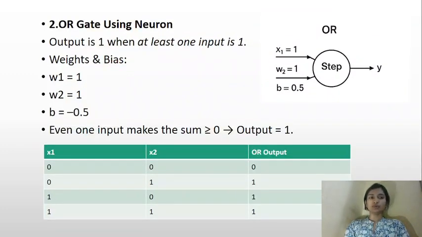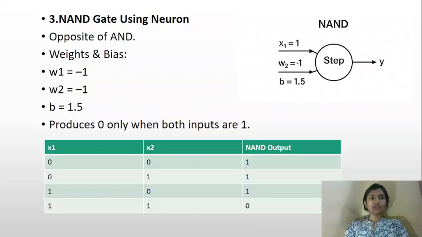OR gate using a neuron. Output is 1 when at least one input is 1. Weights and bias: w1 is 1, w2 is 1, b is -0.5. Even one input makes the sum greater than or equal to 0, so the output is 1. NAND gate using a neuron.